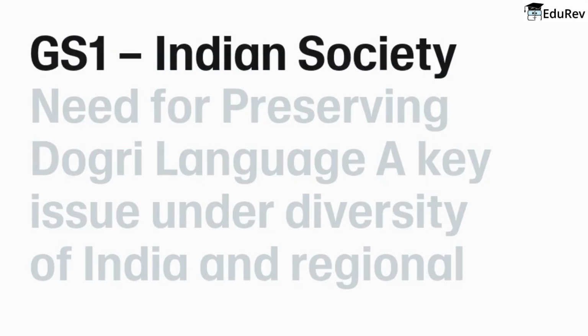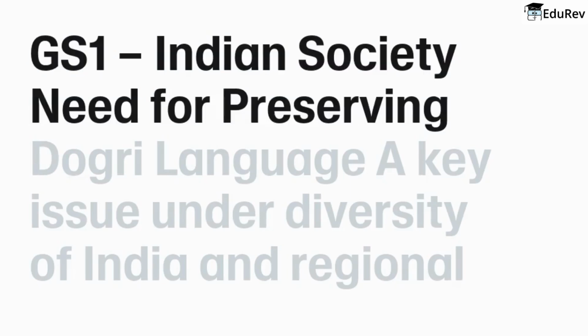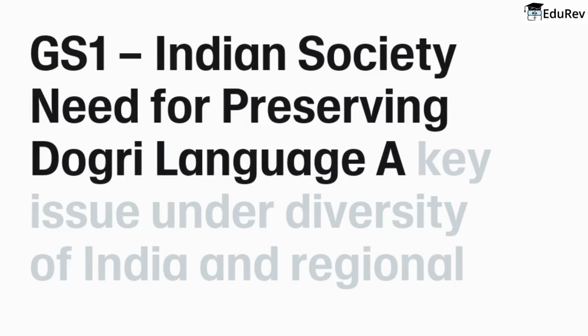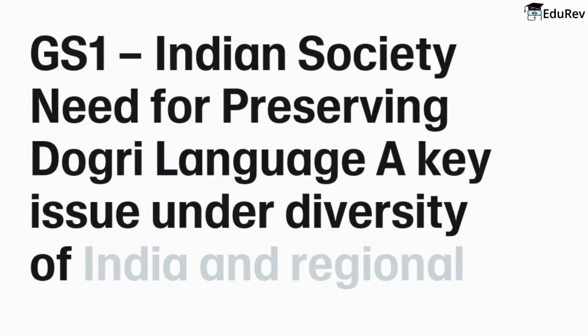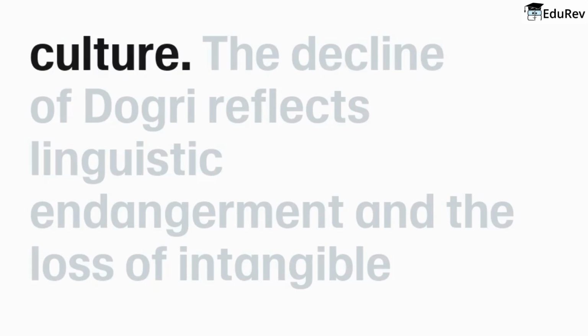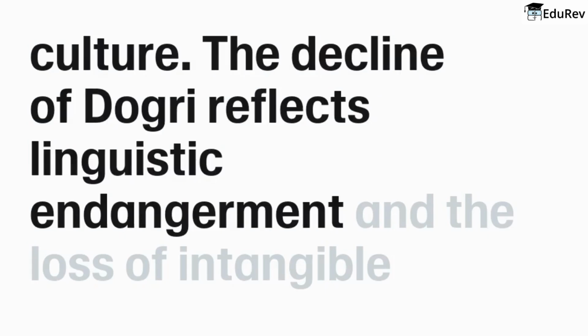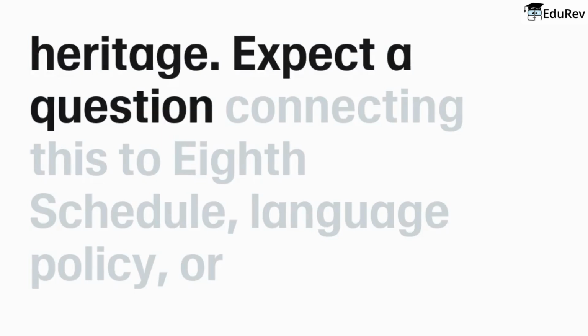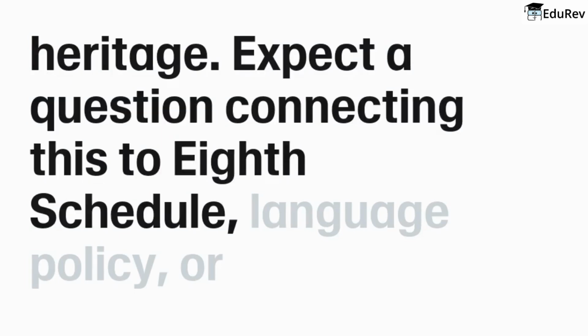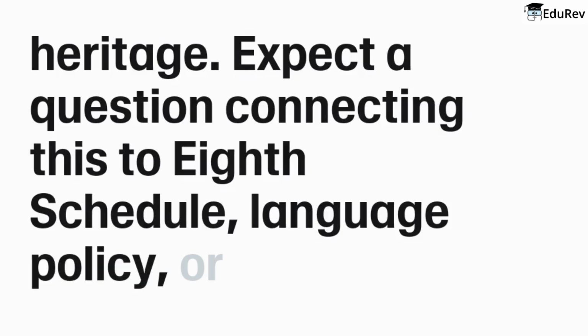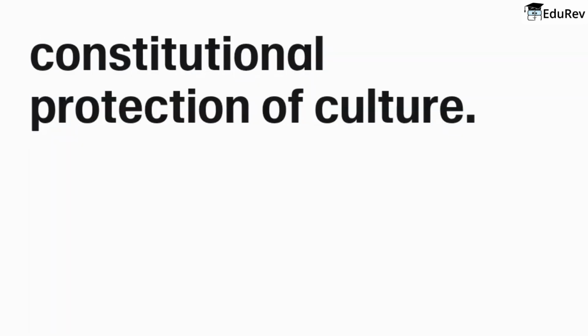GS1 Indian Society. Need for Preserving Dogri Language. A key issue under diversity of India and regional culture. The decline of Dogri reflects linguistic endangerment and the loss of intangible heritage. Expect a question connecting this to the 8th Schedule, language policy, or constitutional protection of culture.